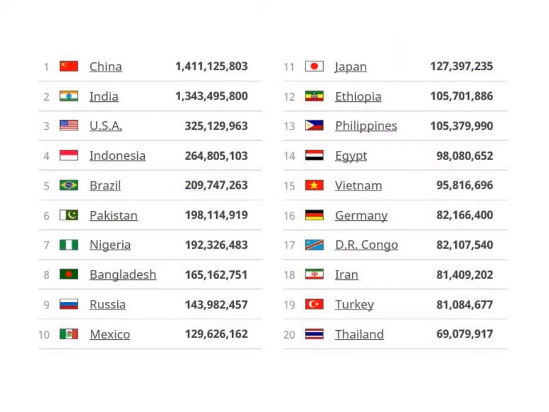Here we can see a list of the most populated countries with China on the top with 1.5 billion, then India with more than 1 billion, and then in third place, but far from the other two, is the United States with 300 million. Most of the countries, China, India, Indonesia, Pakistan, Bangladesh, part of Russia, Philippines, Vietnam, Iran and Thailand, are in Asia, which is the most populated continent of the world.